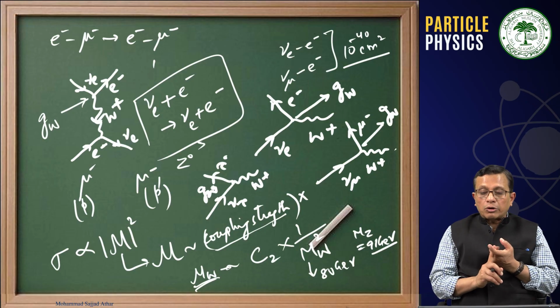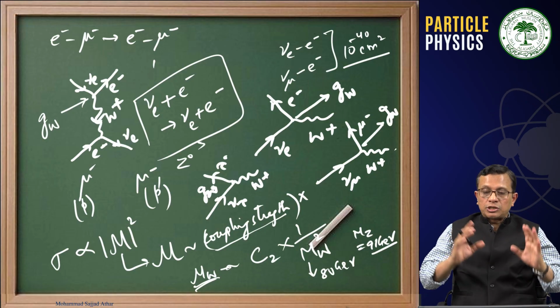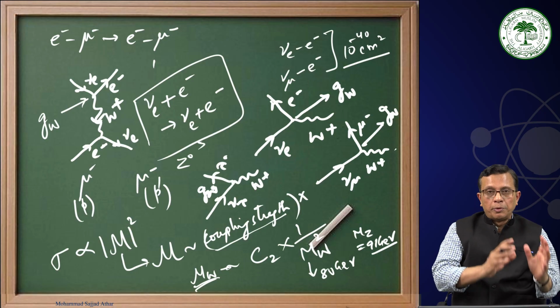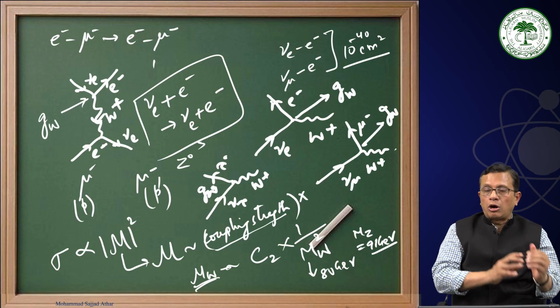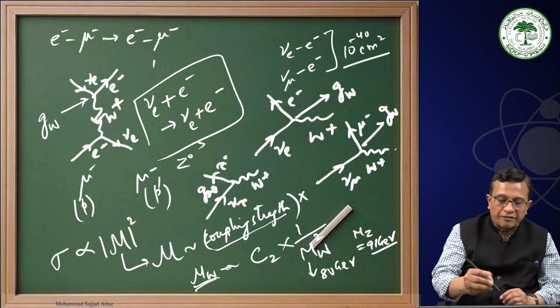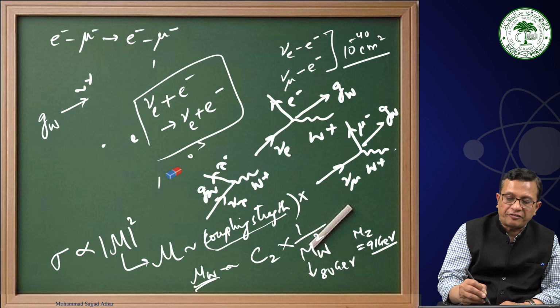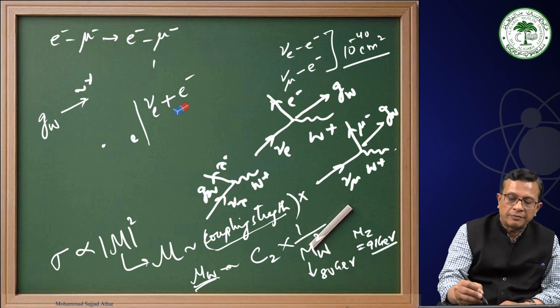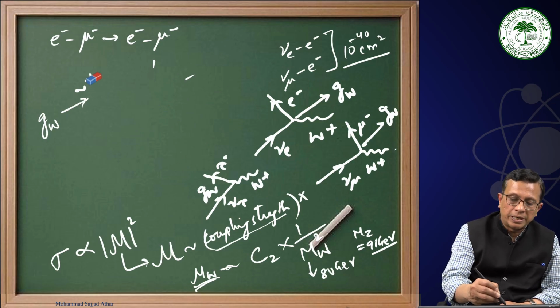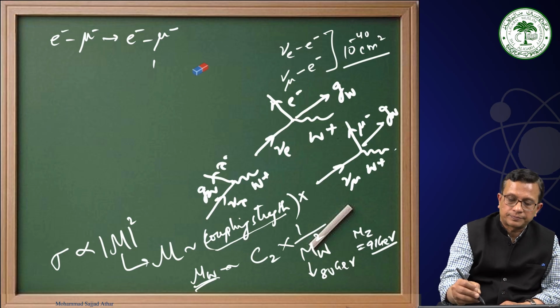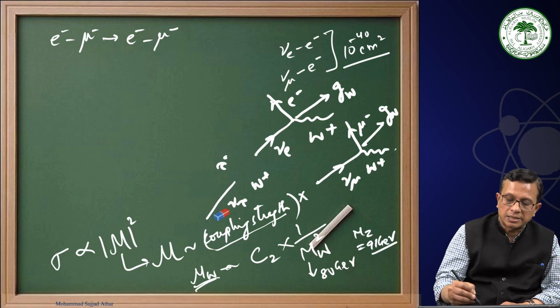That means if we are talking about neutrino-electron scattering, neutrino-muon scattering, neutrino-tau scattering, let me draw the three different Feynman diagrams where we have W exchange, and then we will start discussing it.